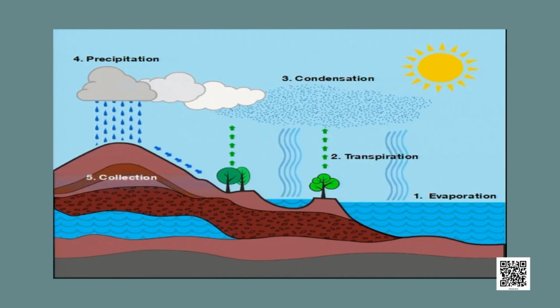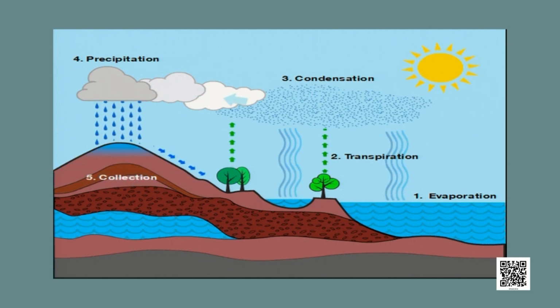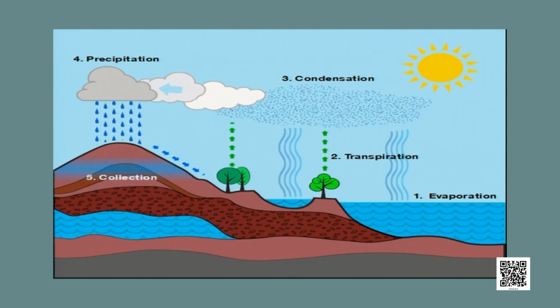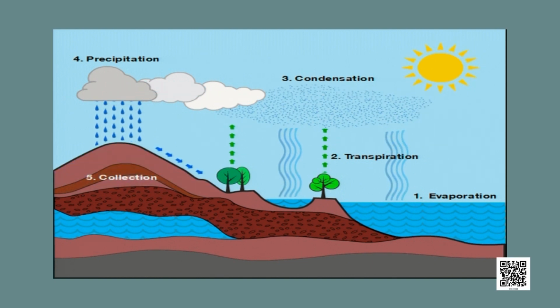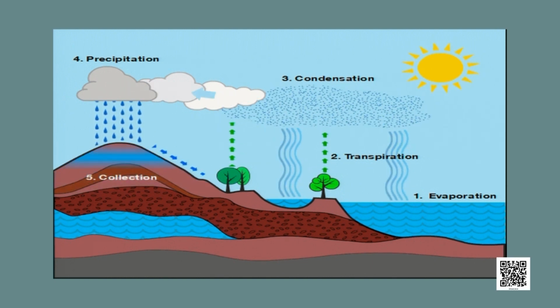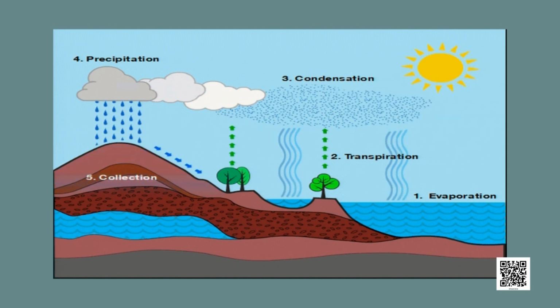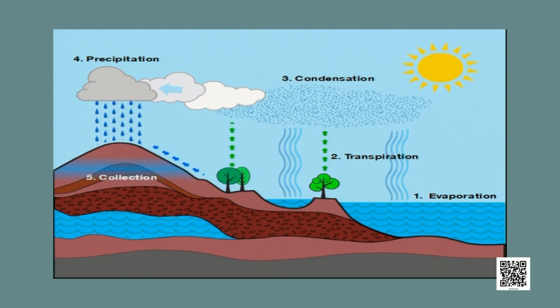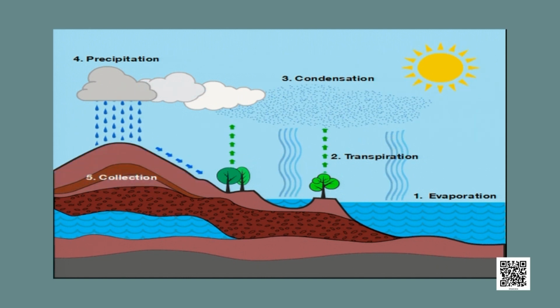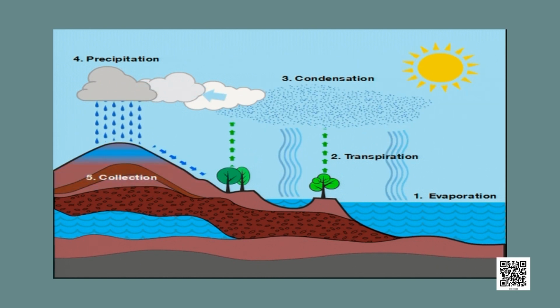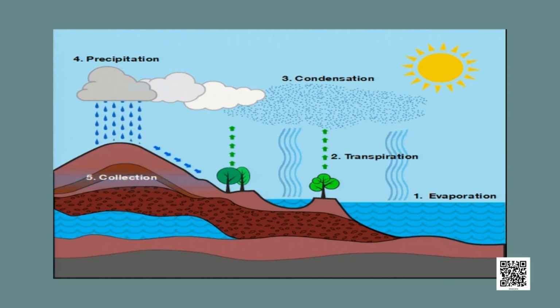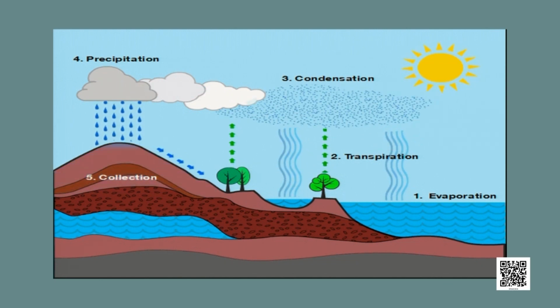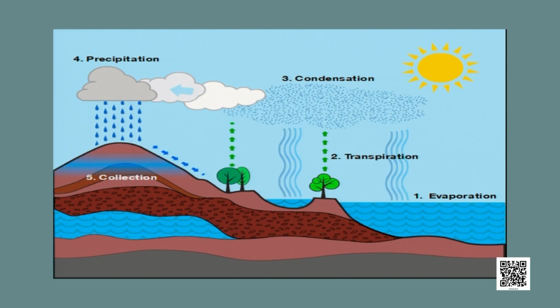And as the air goes up, it cools down, and the water vapors present in the atmosphere condense. They condense to form tiny droplets of water. These tiny droplets of water are held together and they form the clouds. And on further cooling, they condense more and they join to form heavier droplets of water, and these heavy droplets of water fall down on the earth as rain.